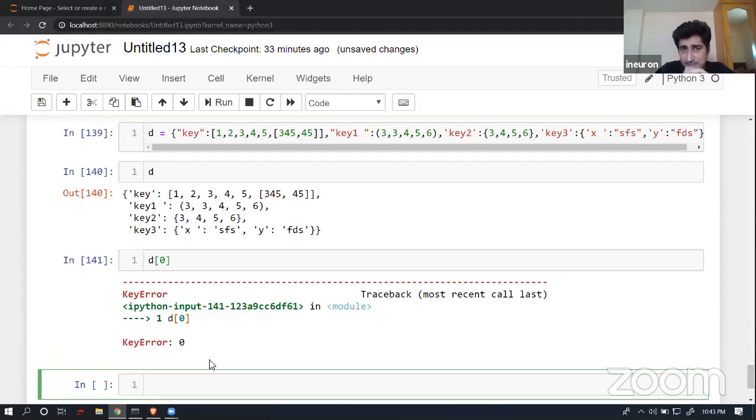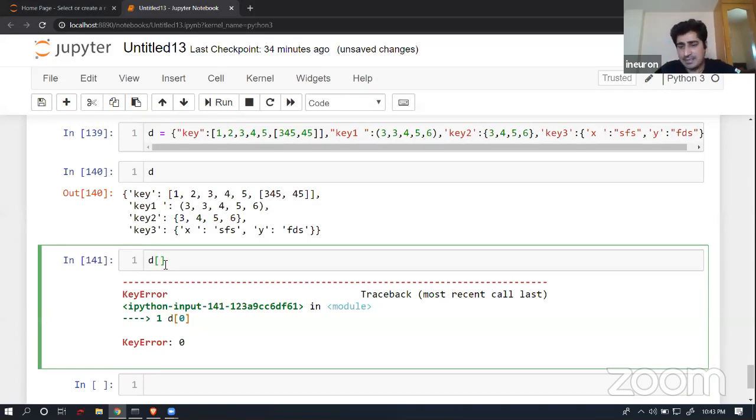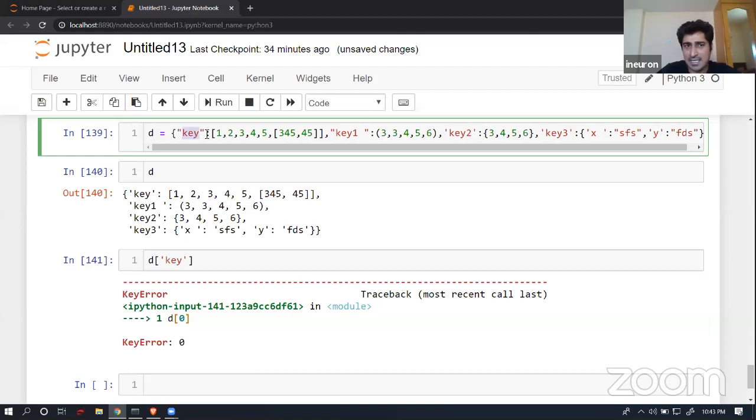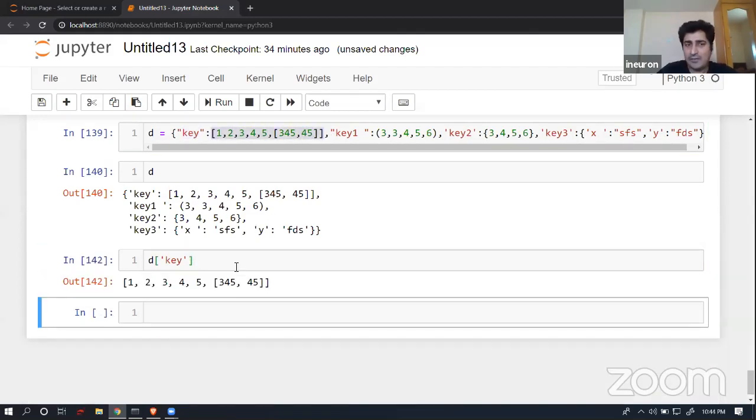It's not possible. It is giving me a key error. Key error simply means that it is not able to understand the key which I have given. It is not able to understand any indexes over here, because a dictionary never stores data in the form of indexes. It always stores data in the form of a key-value pair. Now what I will do in this case is give a key over here, as we know that this is the key name and this is the corresponding value available for this particular key. Now if I execute, yes, I'm able to get the data.